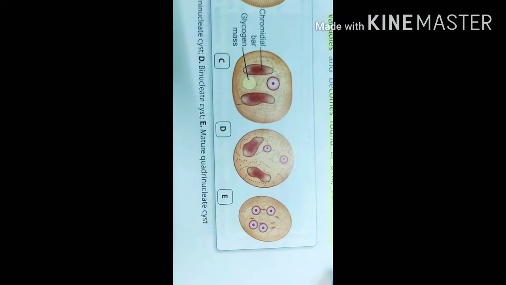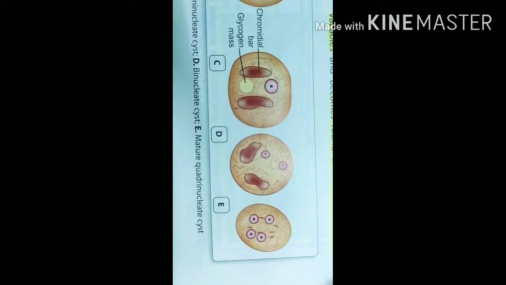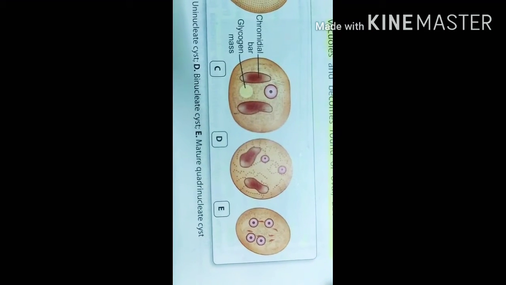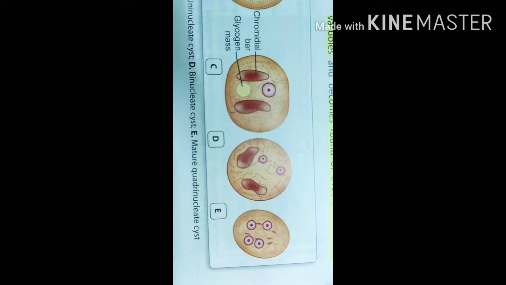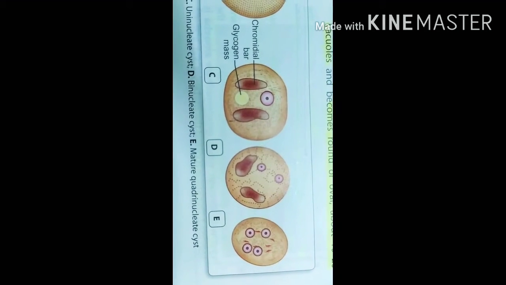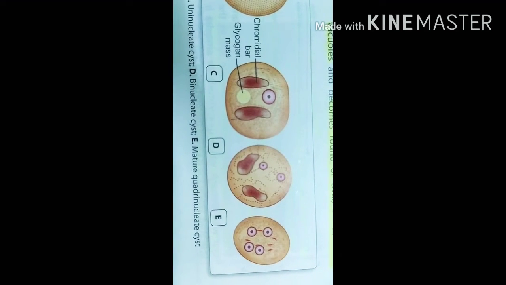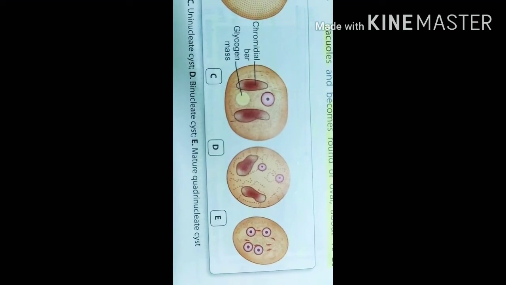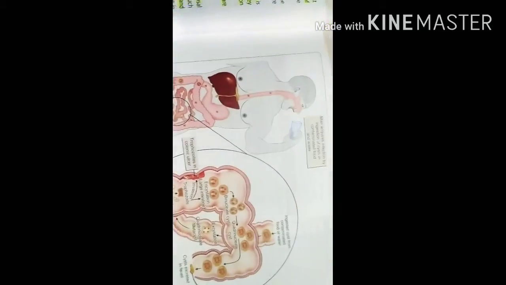In the cystic stage you can see the nucleus is multiplied. From a single nucleus, it became 2, then 4. In this way a quadrinucleate cyst is formed from uninucleate, binucleate and quadrinucleate stages. You can see the glycogen mass that disappears in further stages, and the chromatidal bar also disappears.